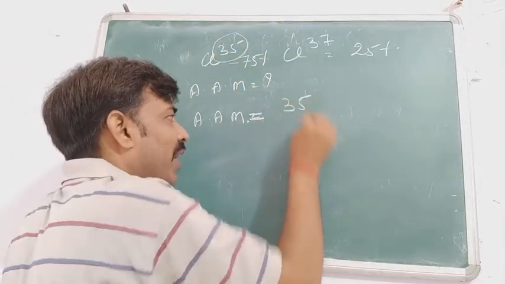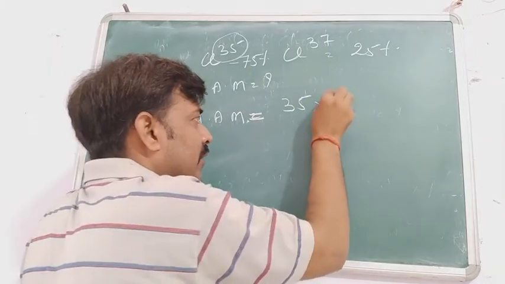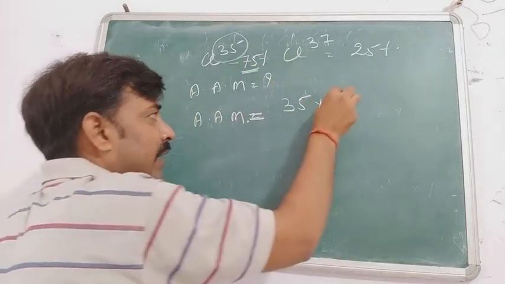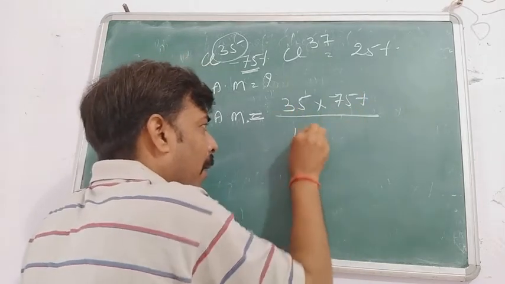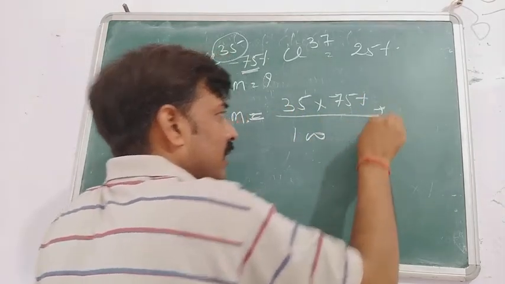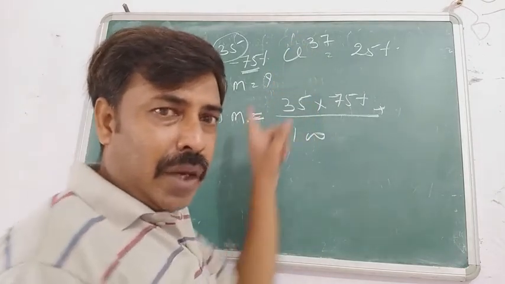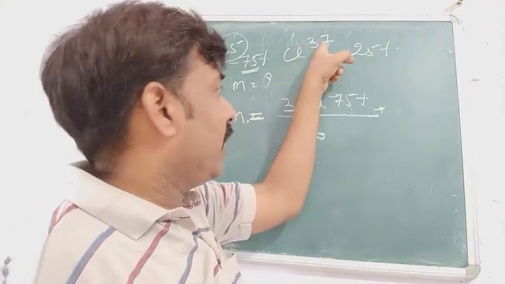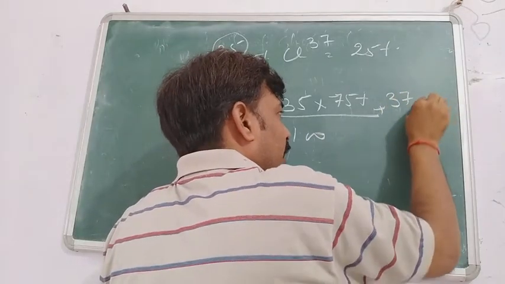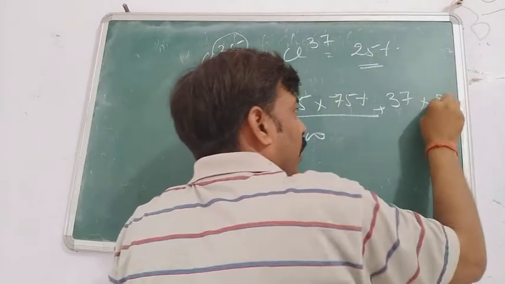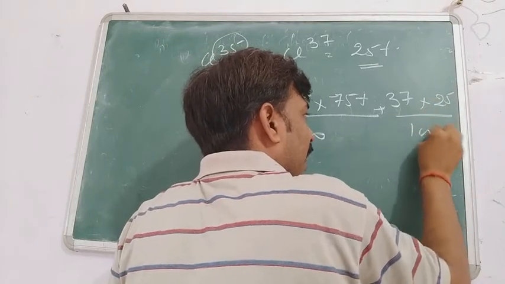So 35 into percentage, 75% divided by 100, plus the second isotope. The atomic mass of the second isotope is 37, so it is 37 into percentage 25 by 100.